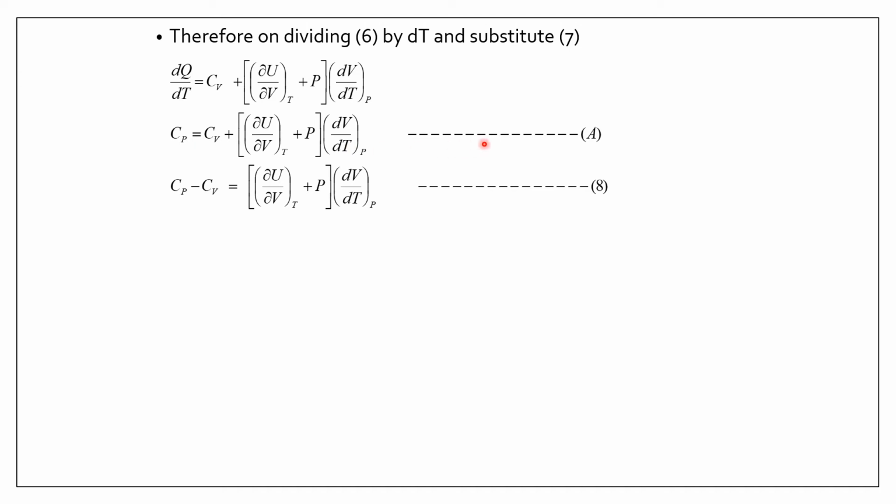We will take this as equation A, we will require this later. Rearrange the equation, we get Cp minus Cv is equal to delta U by delta V at constant temperature plus P into dV by dT at constant pressure. This is equation 8. So this is the general expression for Cp minus Cv for a real gas.